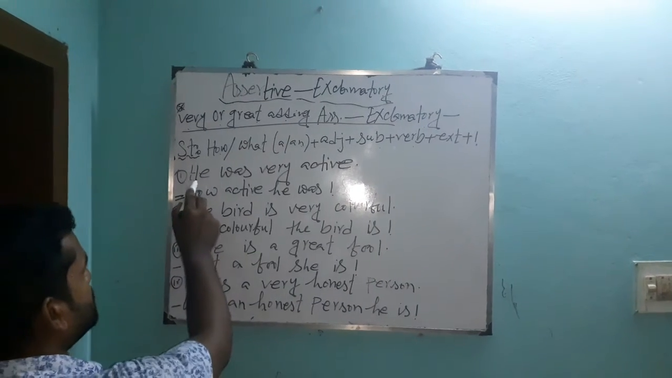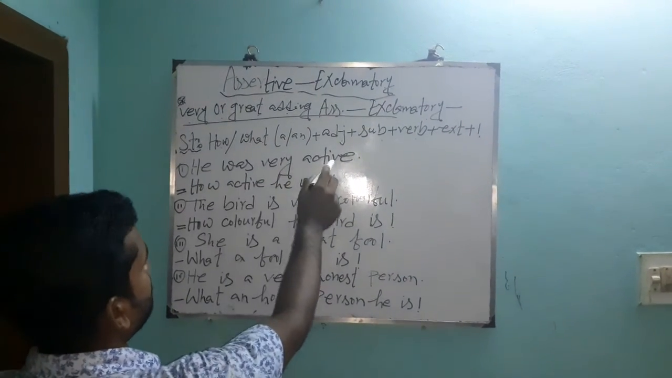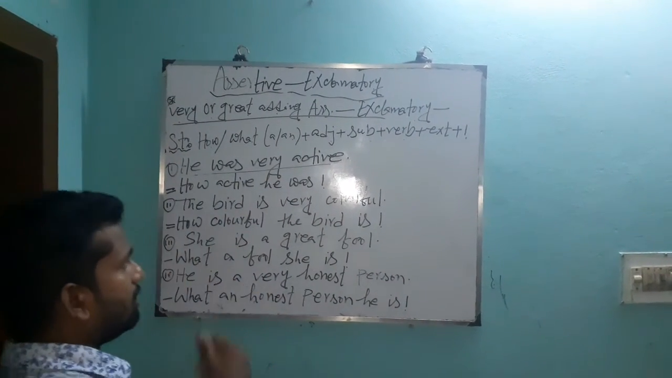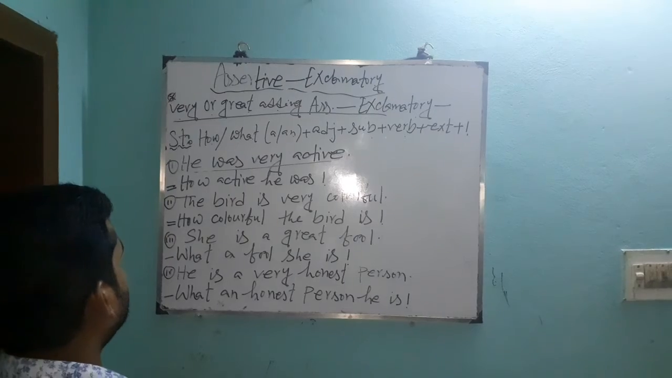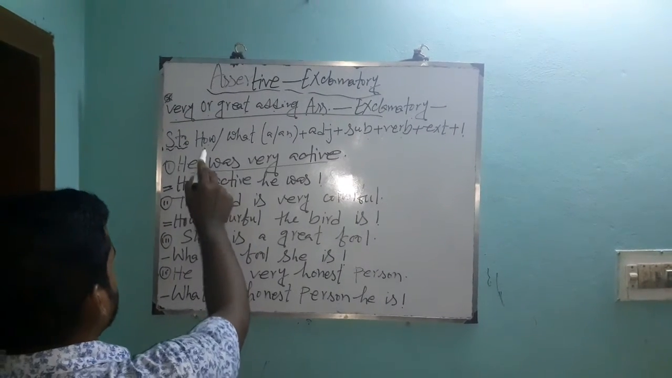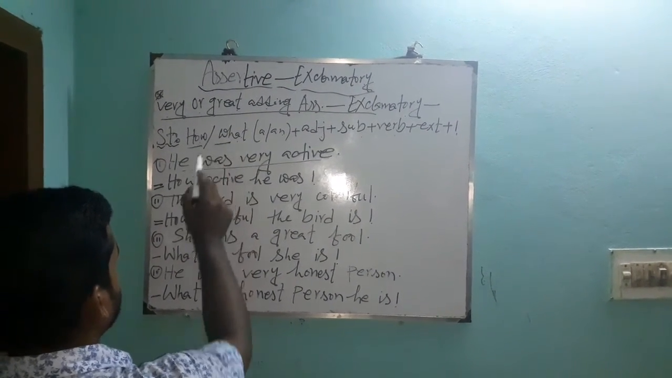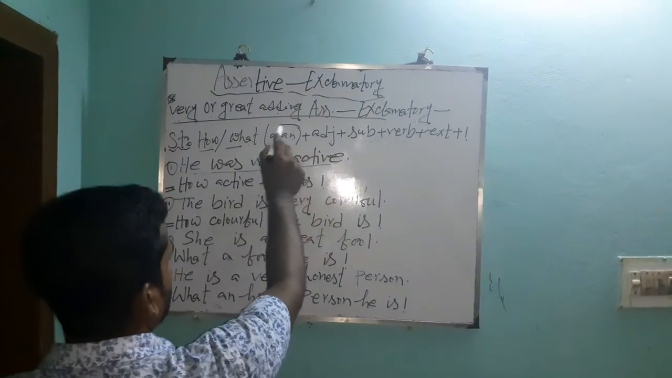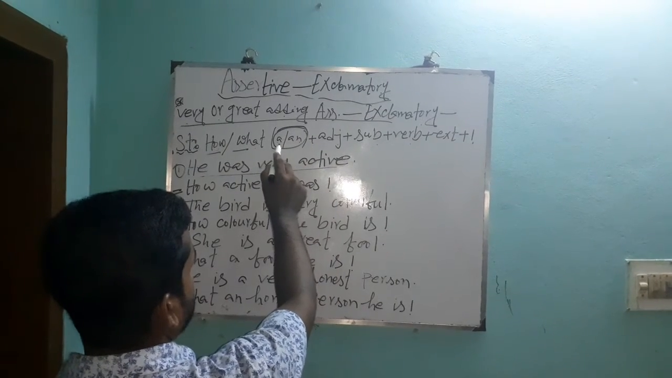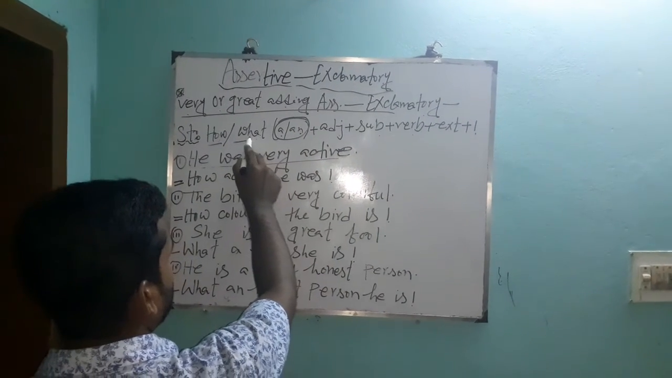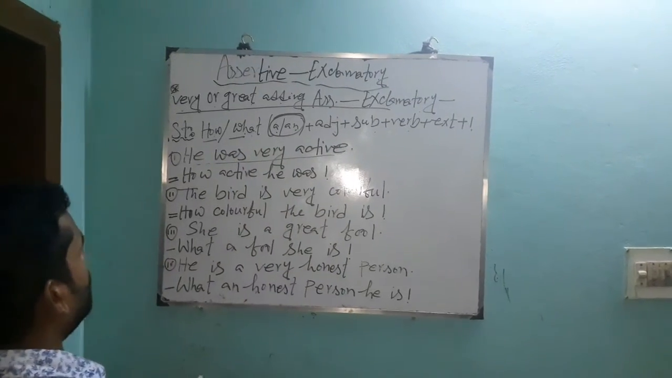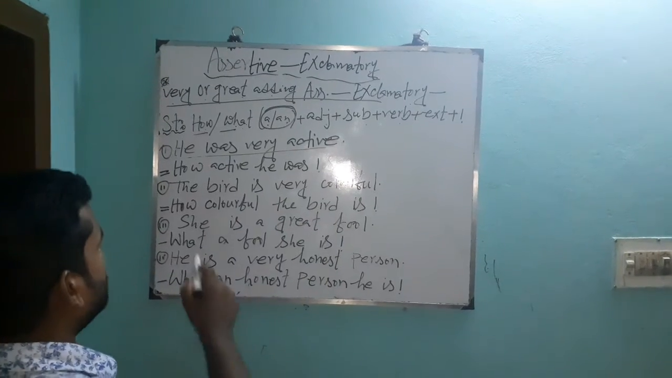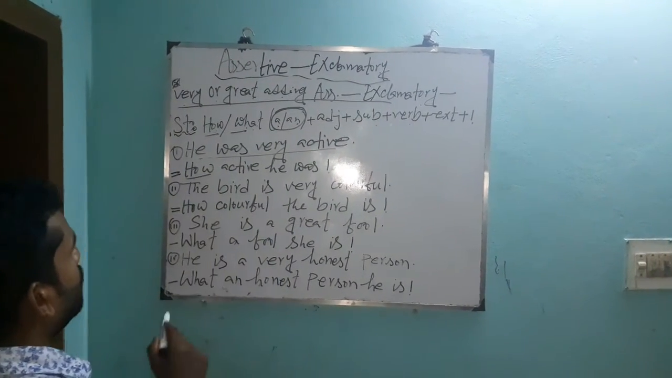Now practice. First example, he was very active. This is the assertive sentence. Now we have to make it an exclamatory sentence. Okay, look dear students. First, how or what? Which one is correct? Look and remember, if there is article A or An, we have to use what, and otherwise we have to use how. In this example, there is no article. That means there is no A or An. That's why we have to use how.